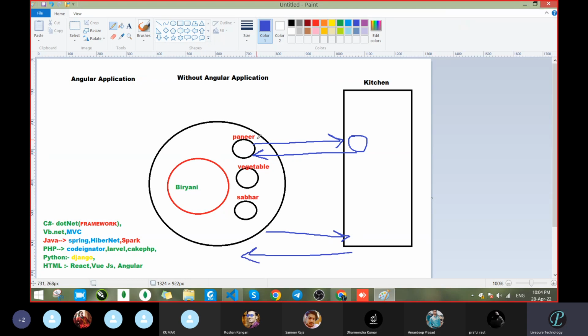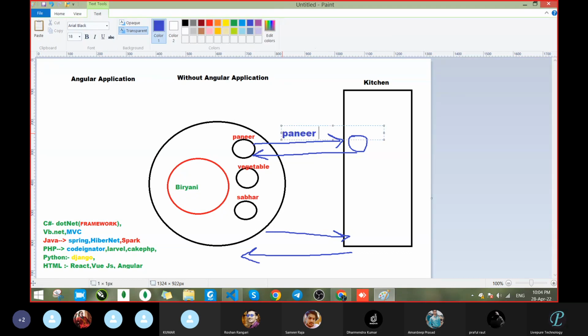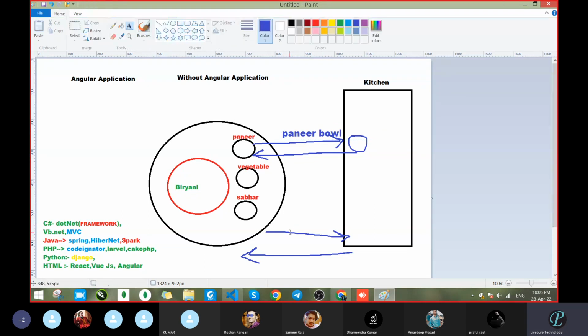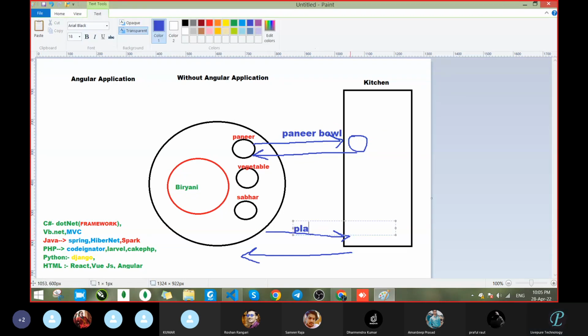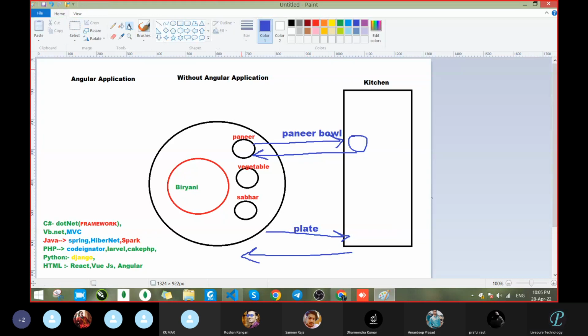In the other case, we are taking just the bowl. We are just taking the paneer bowl, and here we are taking the complete plate. Is there any other scenario or only this possibility? Tell me. No, sir. No other possibility.